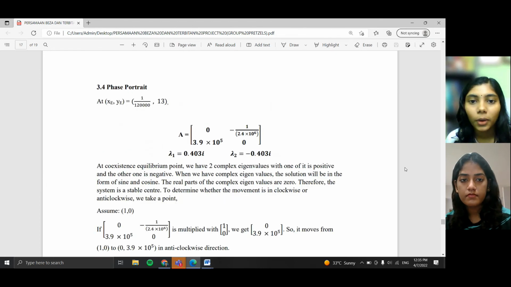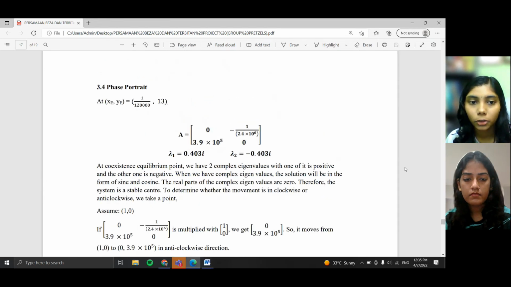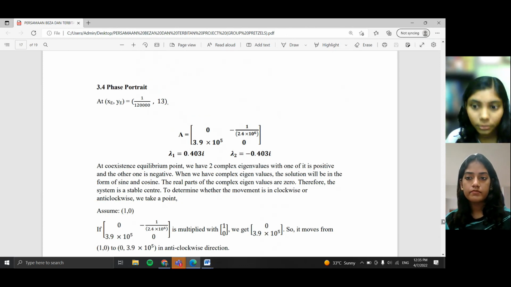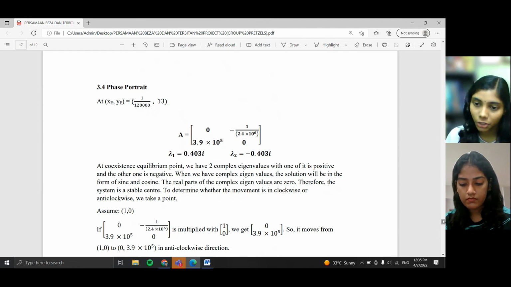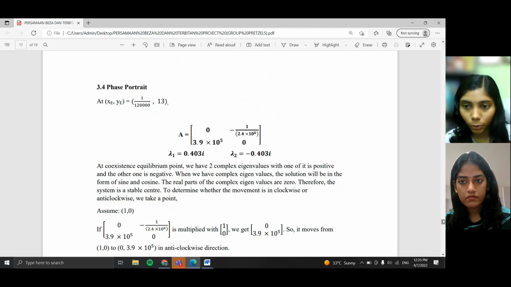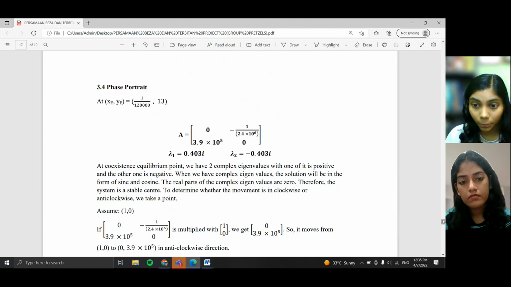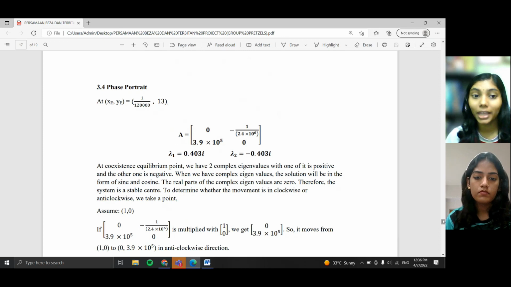So after finding the solution for x and y, now we have to go for the phase portrait. Phase portrait is done for the x and y equilibrium. Initially, we didn't find the eigenvalues and eigenvectors for the extinction equilibrium. This is because during the extinction equilibrium, the rate of change of population of deer and wolf will be equal to 0. So at that position, we cannot create any equation. So we used the equation at the equilibrium in order to find eigenvalues, eigenvectors, and finally the solutions of x and y. In a similar way, we did the phase portrait for x and y in equilibrium.